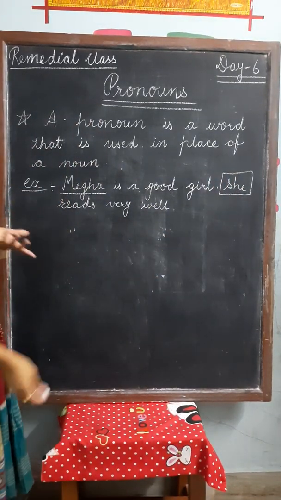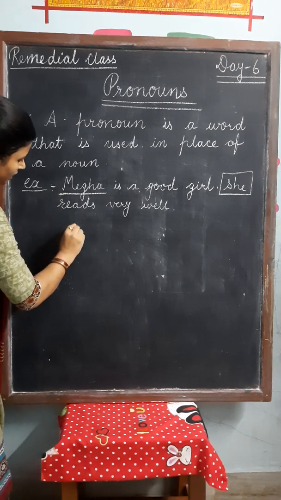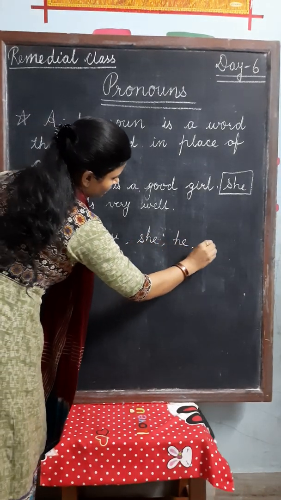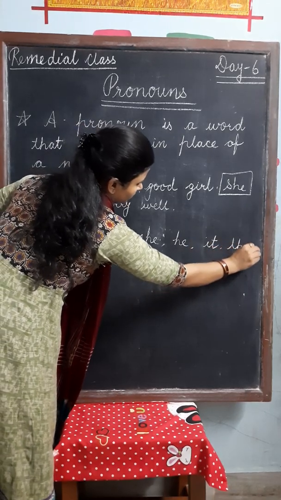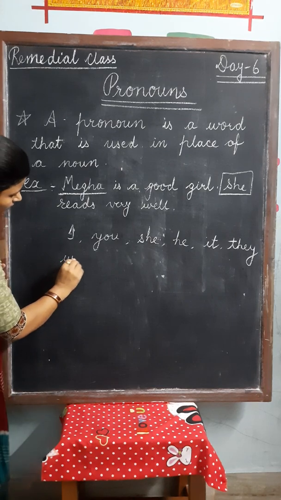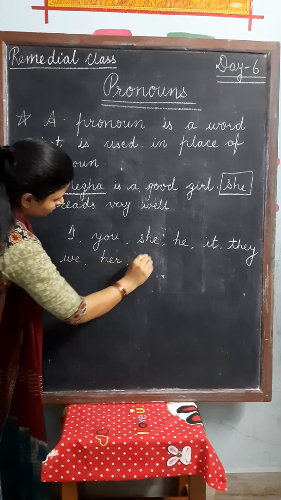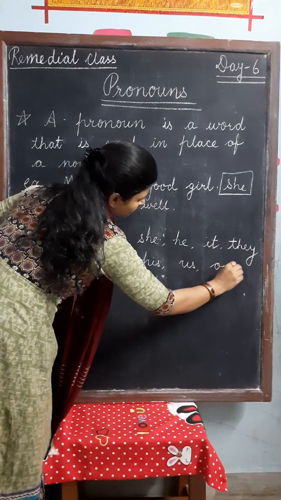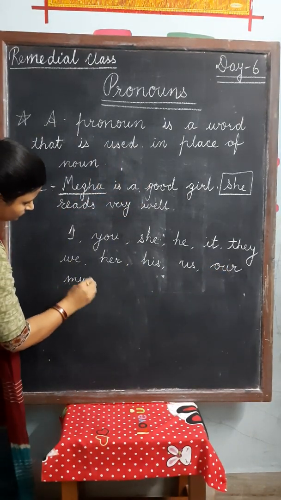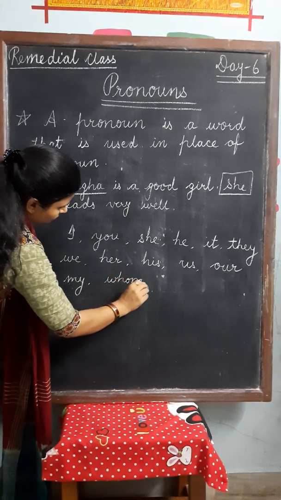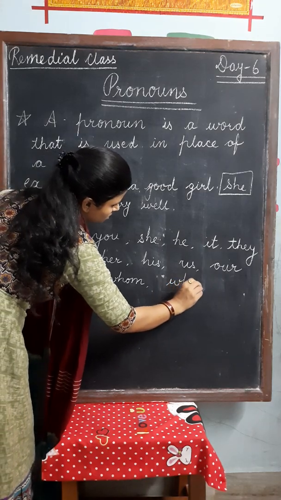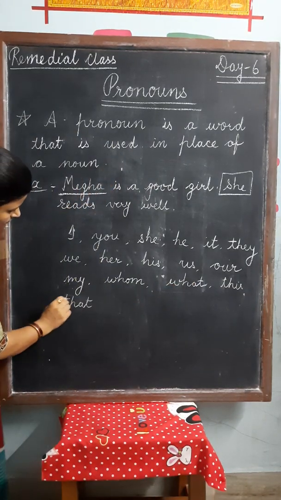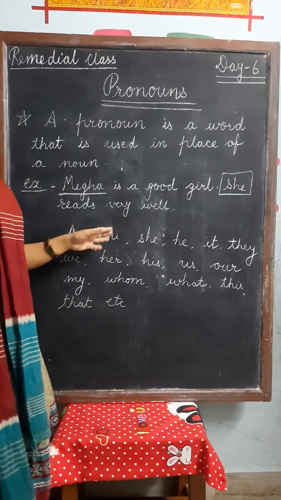So there are some certain words which are used as pronouns like I, you, she, he, it, they, we, her, his, us, our, my, whom, what, this, that, etc. These are pronoun words.